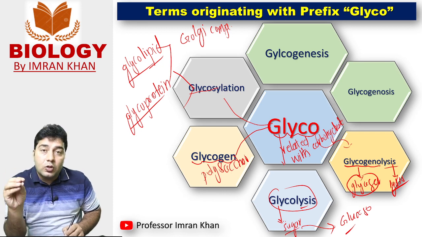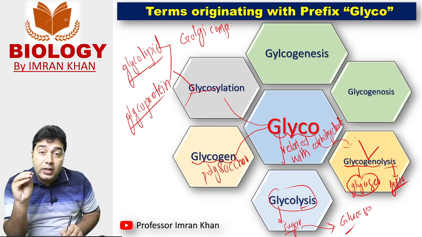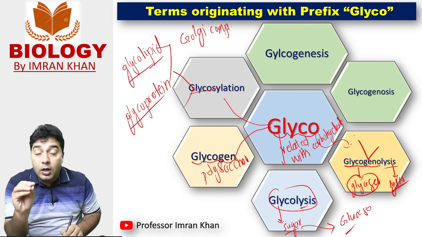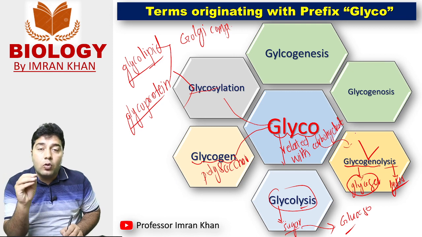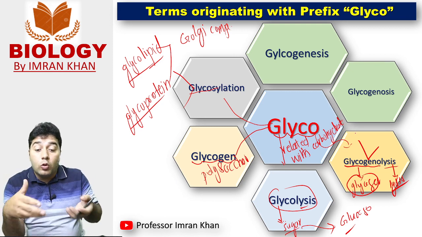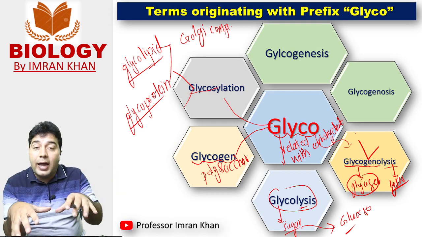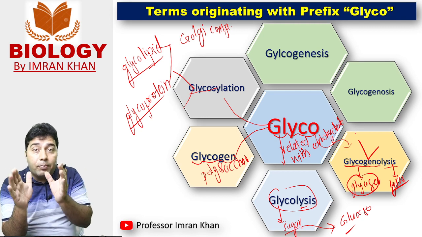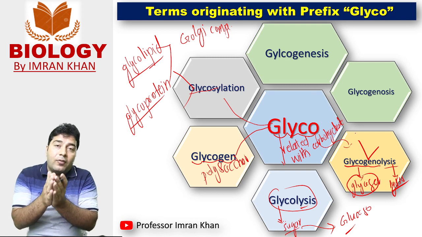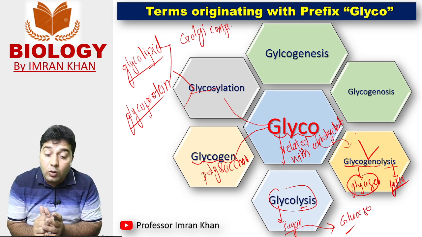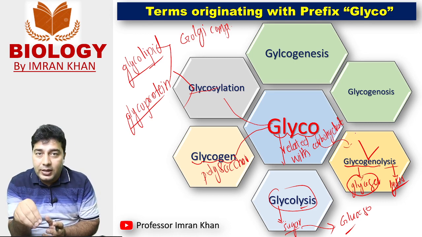So breakdown of this glycogen is called glycogenolysis, and this glycogenolysis is actually an important function of some hormones that increase glucose level in our blood. They break down glycogen to produce more glucose. Like glucagon is a hormone that acts on glycogen and breaks down glycogen to produce more glucose. So this breakdown of glycogen to produce more glucose is called glycogenolysis. And one of the organelles that is involved in this process is actually lysosome.